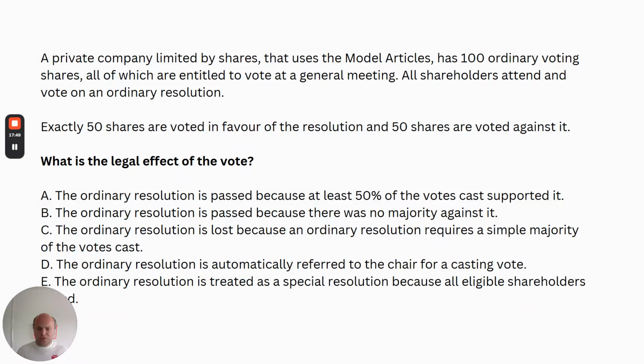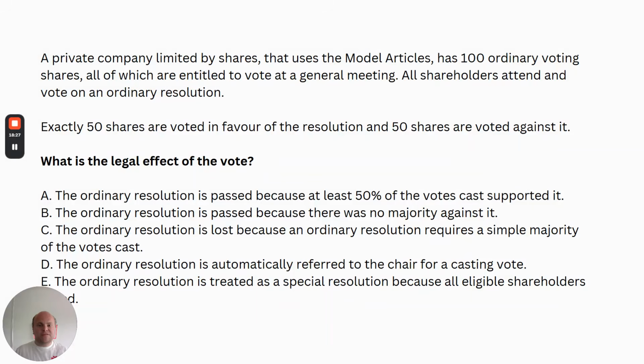Another thing that's worth picking out from this, slightly separately from the MCQ, but worth going over, is shareholder decision making. When it comes to decision making by shareholders, unless we're using the unanimous consent procedure, known as the Duomatic principle, but we're not going to get into that, shareholders take decisions via resolutions. That's either ordinary resolutions or special resolutions. Those resolutions are taken for a private company either via the written resolution procedure or at a general meeting. Here, we're having the decision taken at a general meeting.